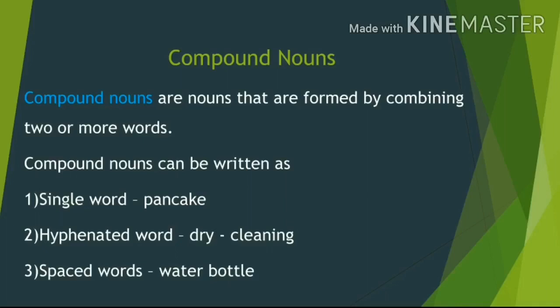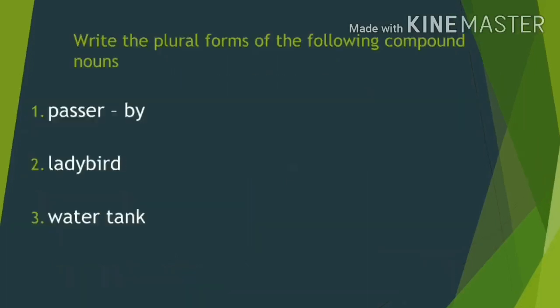Now we can get into the exercise to change the given compound nouns into plural forms. Write the plural forms of the following compound nouns. The first compound noun is passerby. By adding s to the main noun passer, we can make it plural.